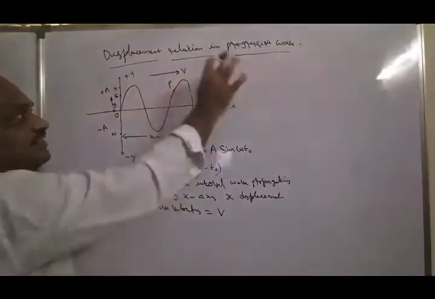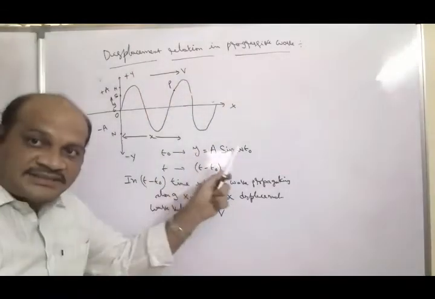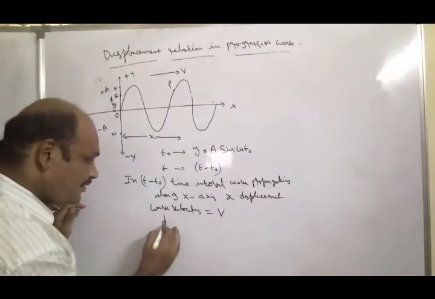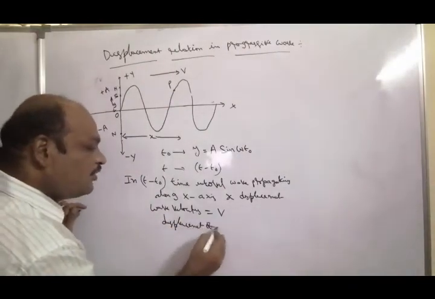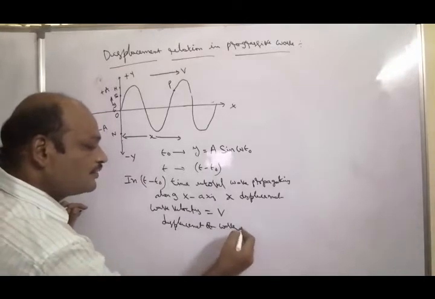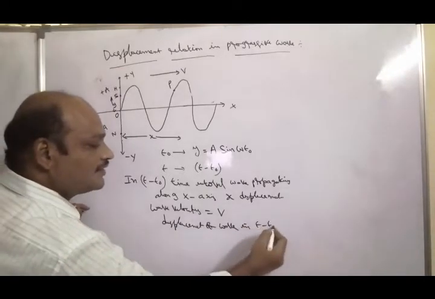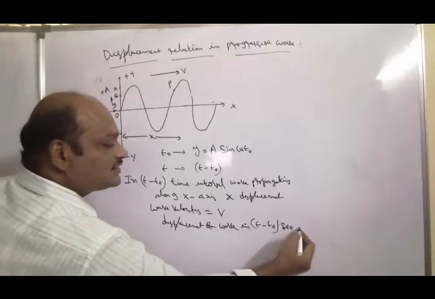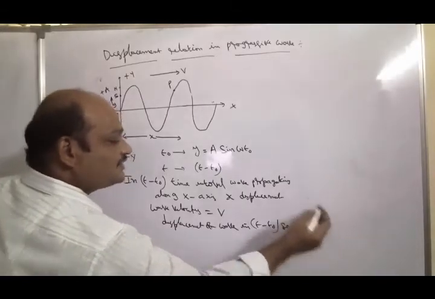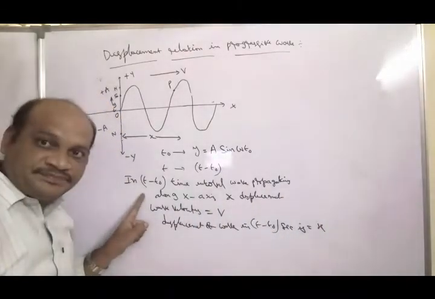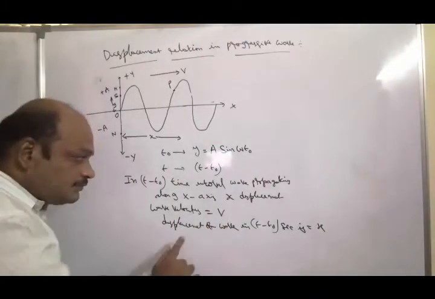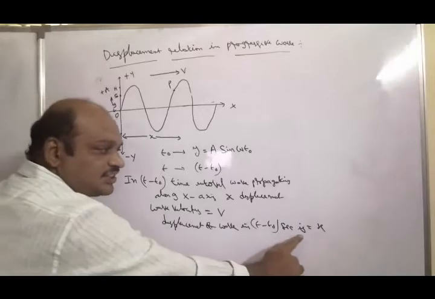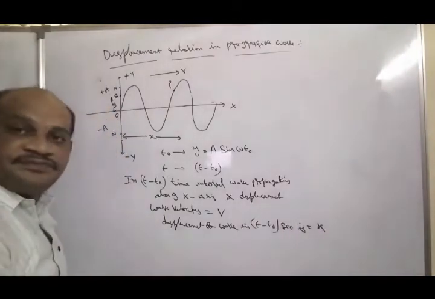The wave velocity is v along the x-axis. The displacement of the wave in t minus t0 seconds is x.